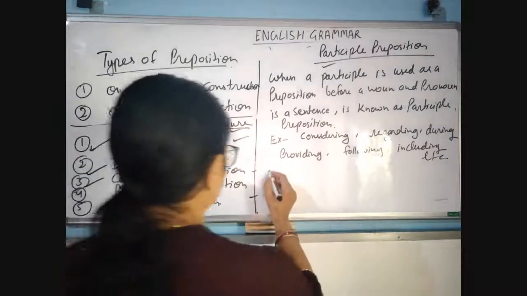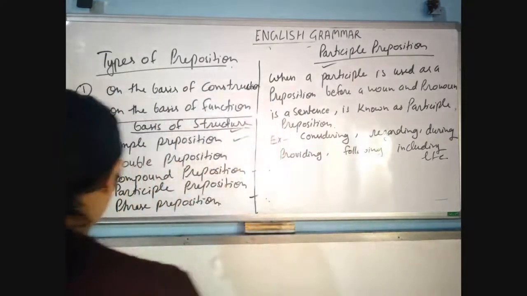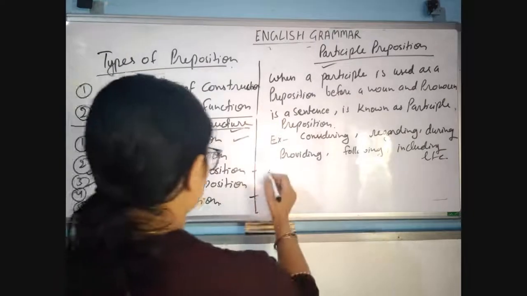And an example: considering the quality, the price is cheap.